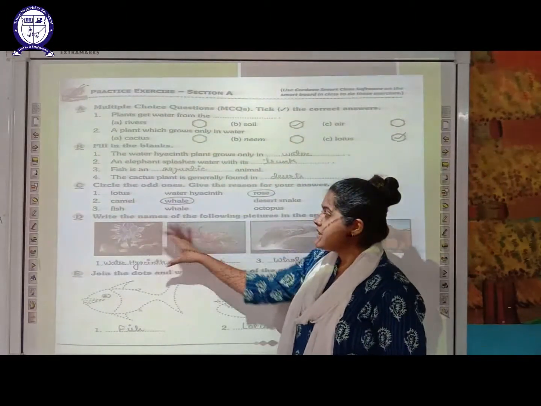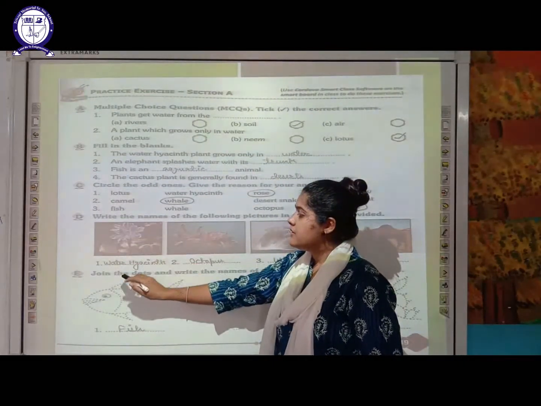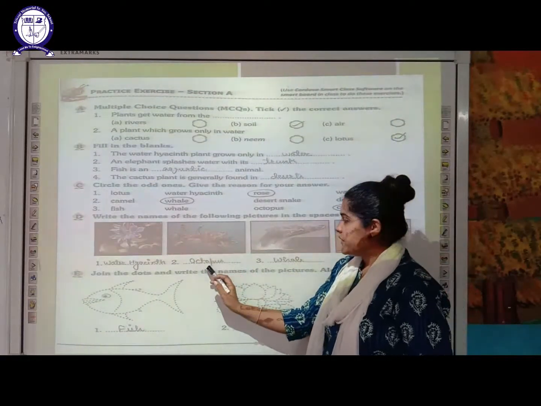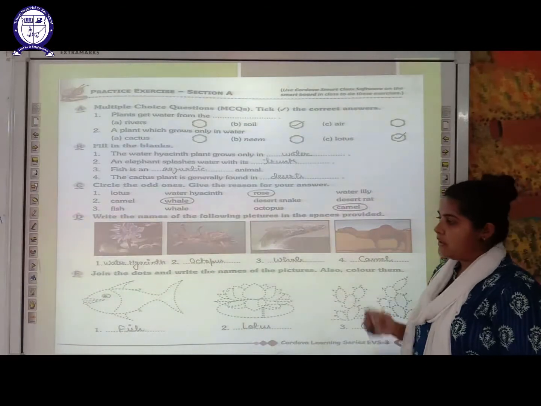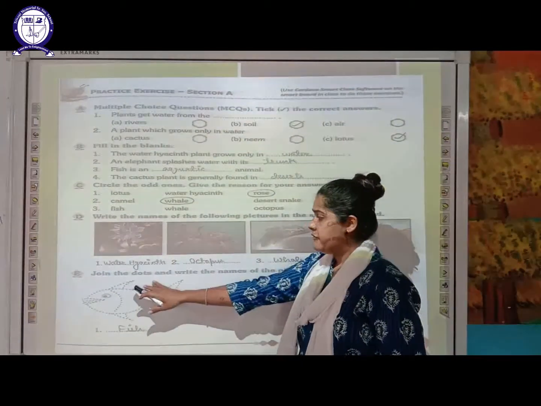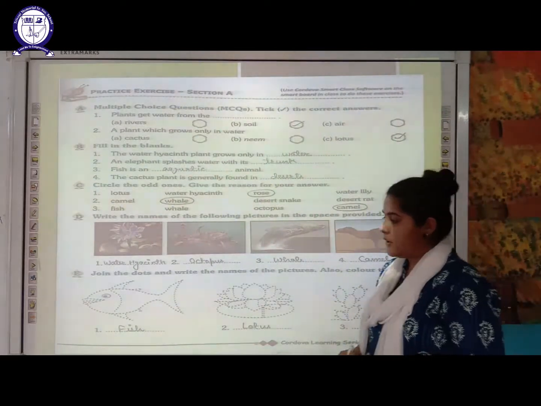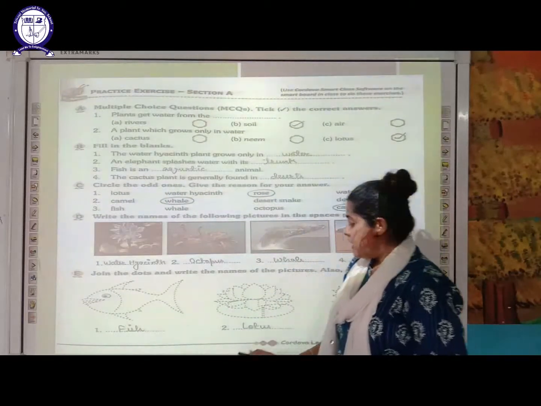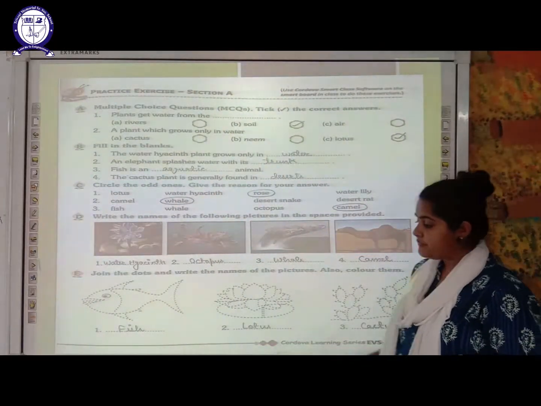Next, you have given some pictures here. You have to write down the name of that. The first one is a water hyacinth. The next one is an octopus. The third one is whale and the fourth one is camel. Next, E part, you have to join the dots and write down the name of the picture and color them later on. So as the first one you can easily make out is a fish. Next one is a lotus and the third one is cactus.